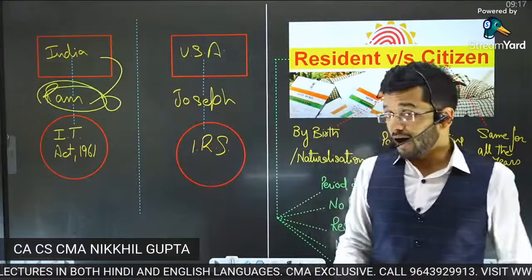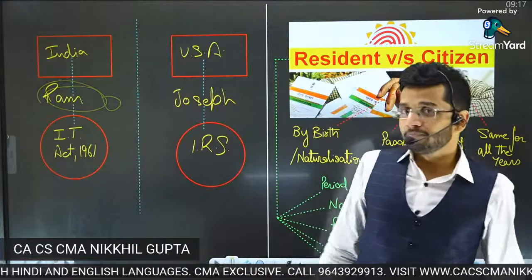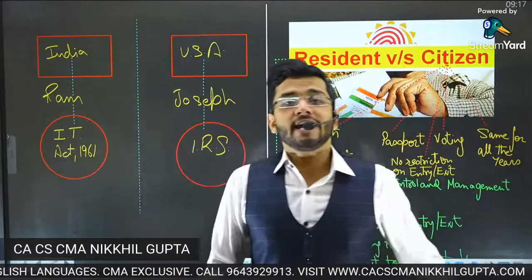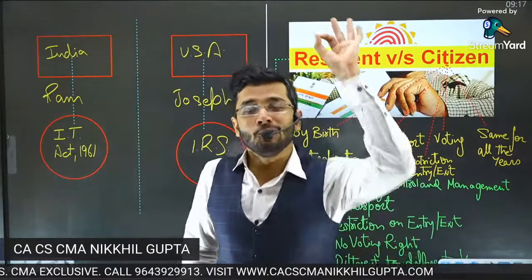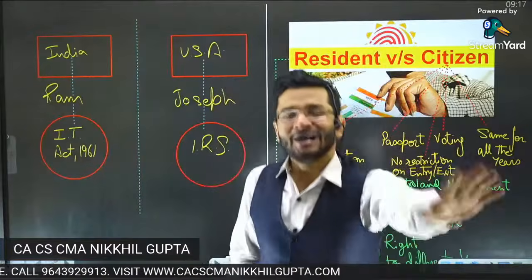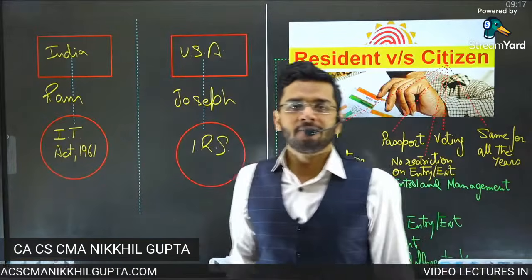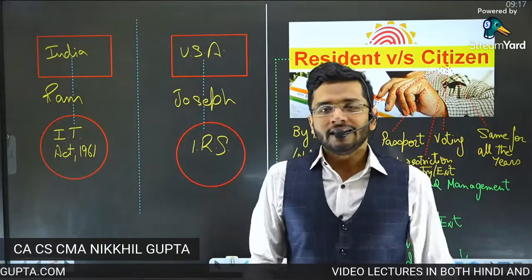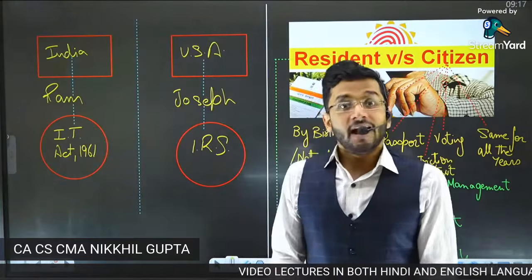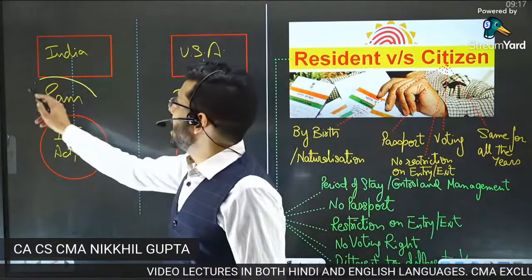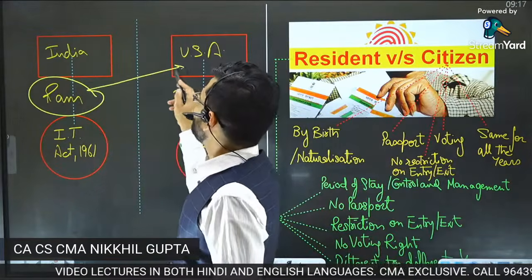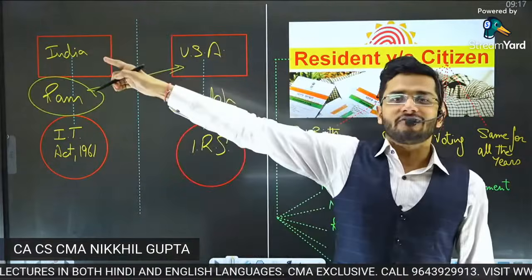Right, sir. Now, I'll give you a twist in the tale. Ram is born and raised in India, has done his schooling in India, has done his college in India, has completed his higher studies in India, has done everything in India. But when it came to job, he was placed in campus. And guys, in the campus, Ram got selected in a company which is located in United States of America.